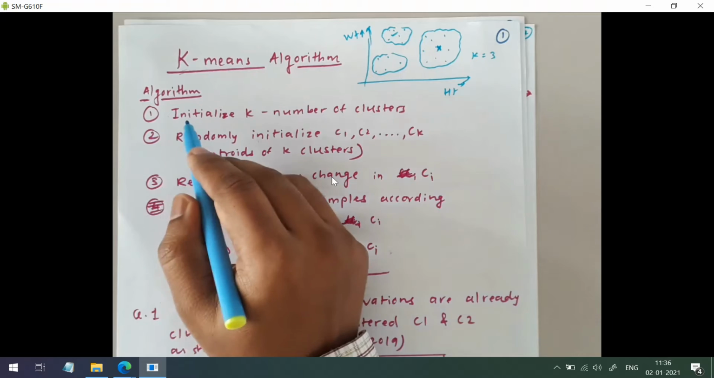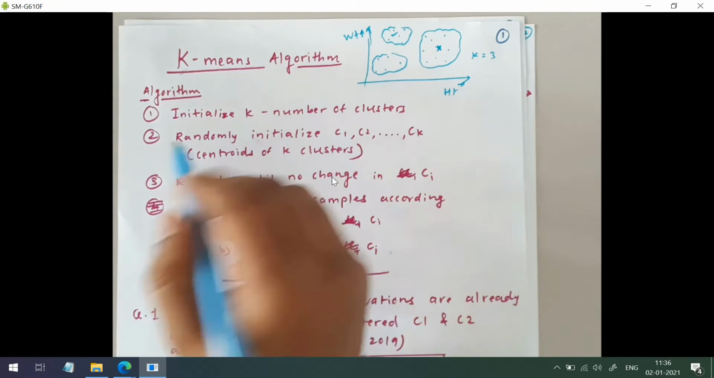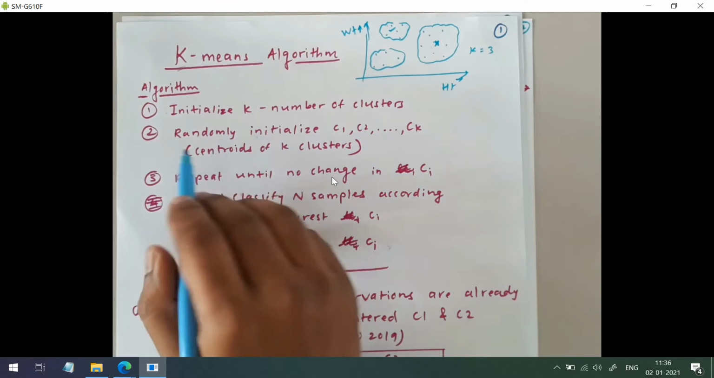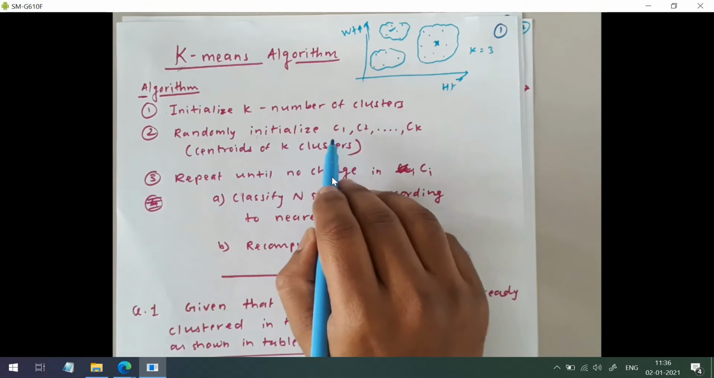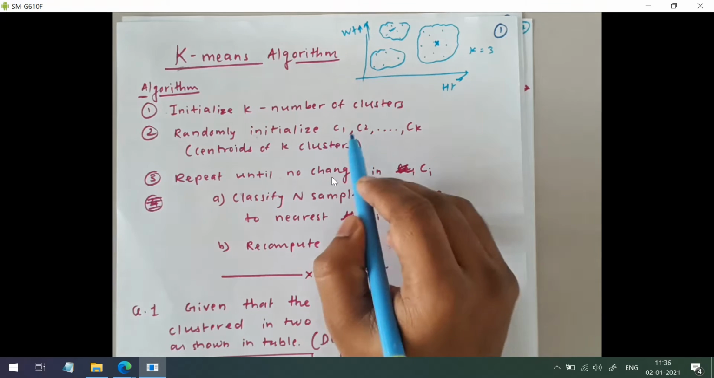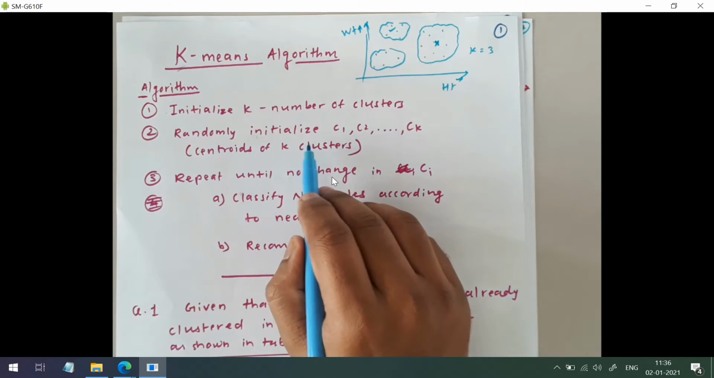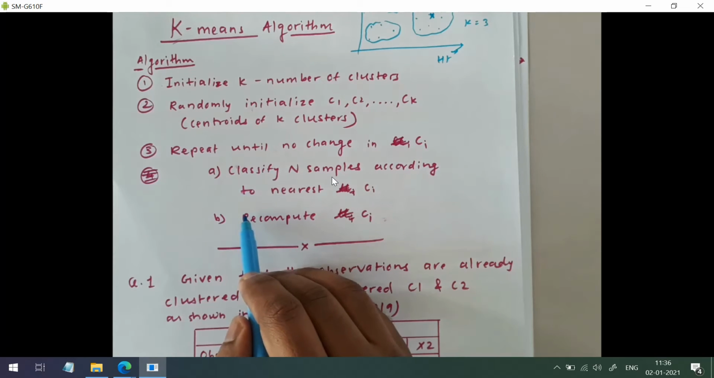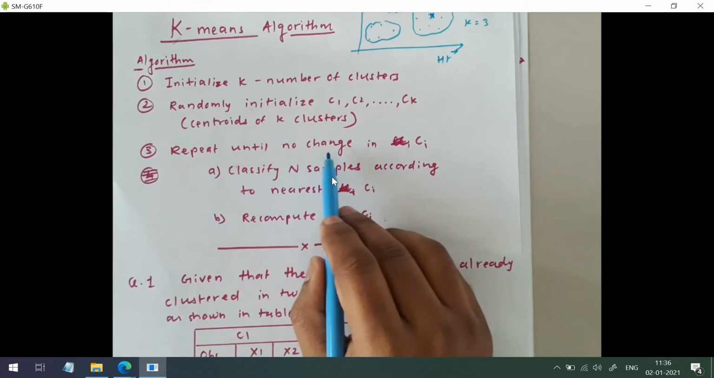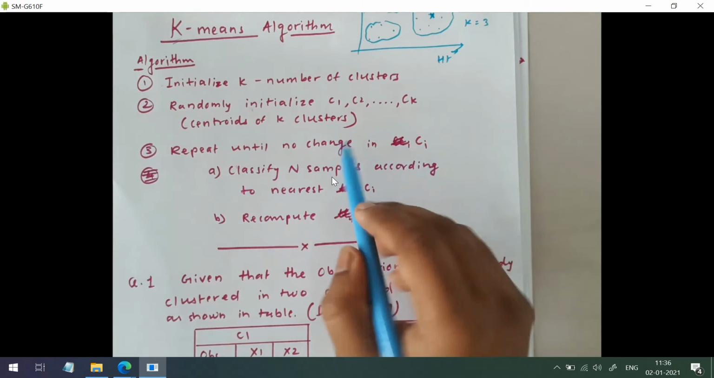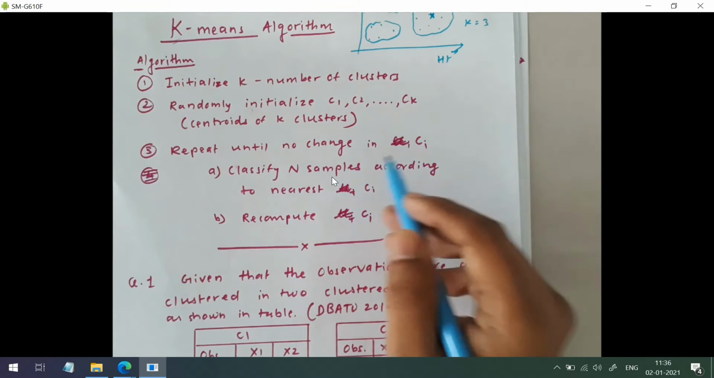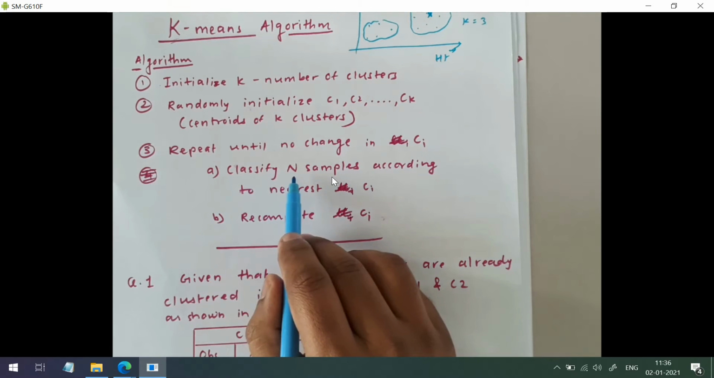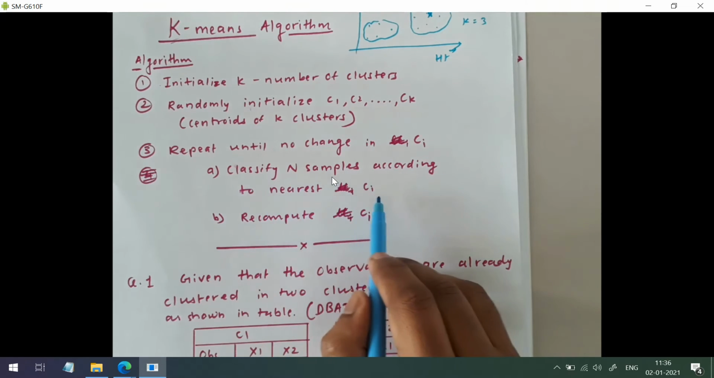Here we have to set the value of k. So initialize k, that will be the number of clusters. Then randomly we have to initialize the centroids, so there will be k centroids. So randomly we will initialize c1 to ck, and repeatedly we have to perform these two tasks. Repeat until there is no change in ci, the clusters. If there is a change in ci, you do these two things: classify n samples according to the nearest ci.